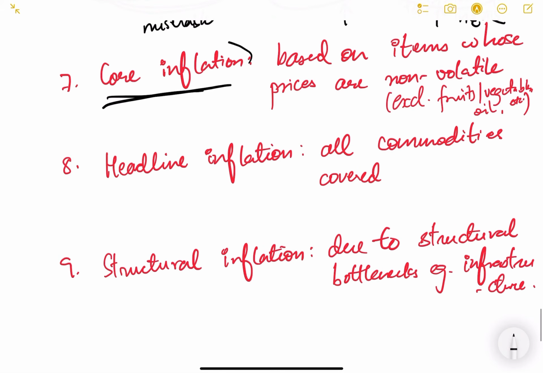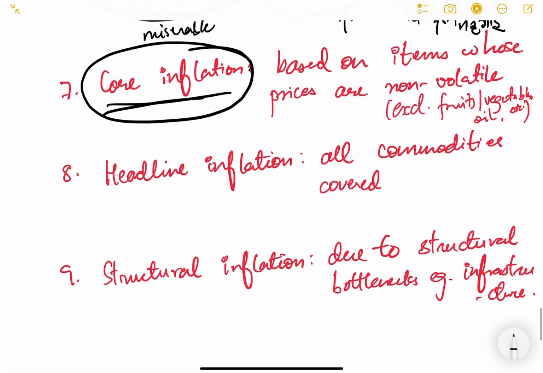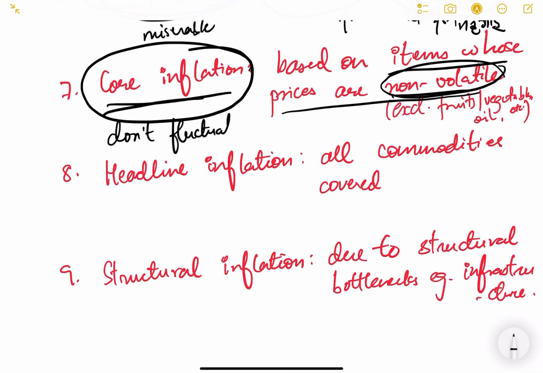Then core inflation basically means the inflation of items of which the prices are non-volatile. Non-volatile means the prices don't fluctuate much in these commodities. So basically we have to exclude fruits, vegetables, oil. सबसे ज़्यादा किसके fluctuate होते हैं price? Fruits के, vegetables के, oil के.